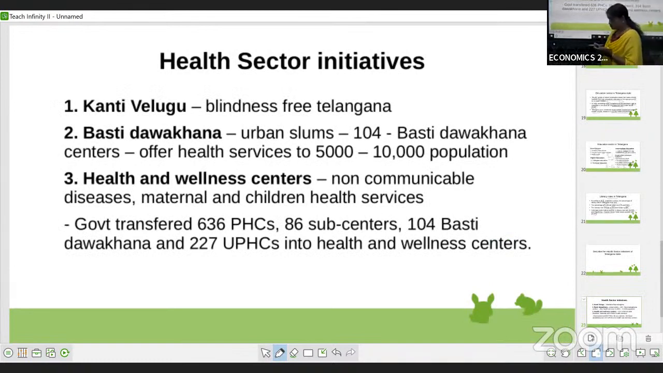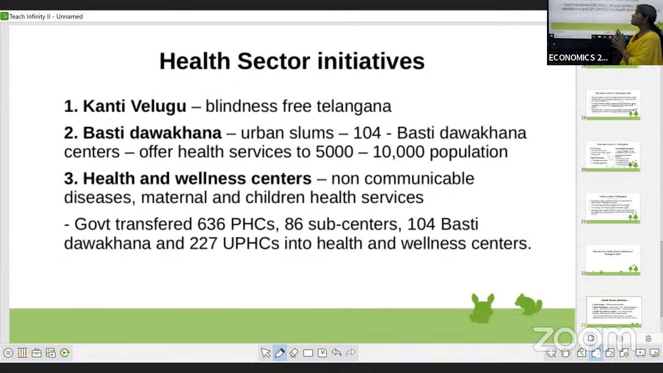As we know, health is wealth. If health is there, everything is there. So, in order to provide good health facilities, the Telangana government has started many health programs. Let me see what the different health programs are that the Telangana government has started. In this, you need to write the different health programs which the Telangana government introduced.